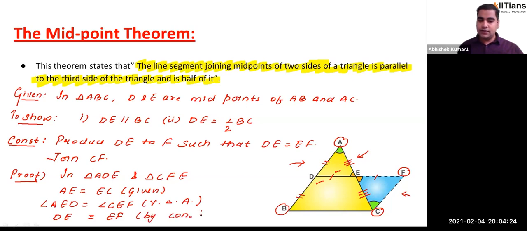So can we say that the two triangles under consideration, triangle ADE and triangle CFE, are congruent by SAS rule or not? Because two sides and the corresponding included angle of one triangle are the same as two sides and the corresponding angle of the other triangle. So without hesitation, we can say that these two triangles are congruent to each other by SAS rule. Okay, so let's move to the next slide.